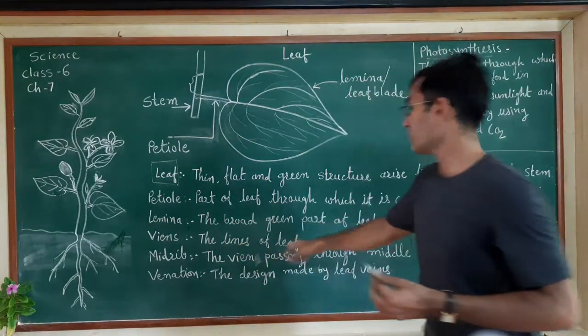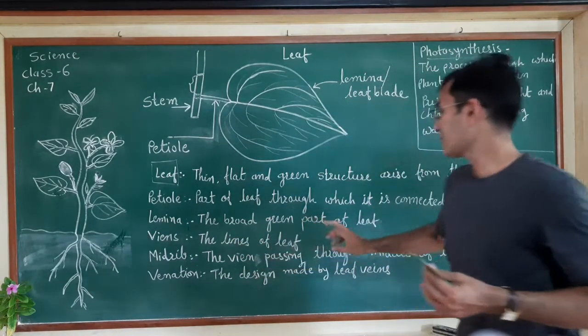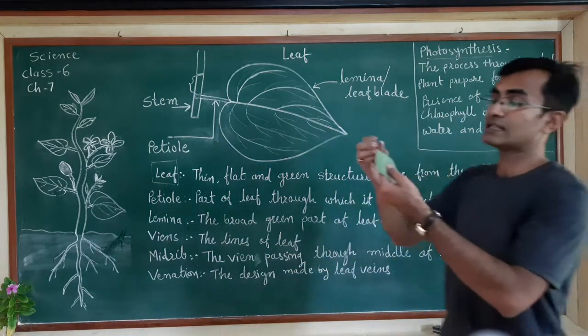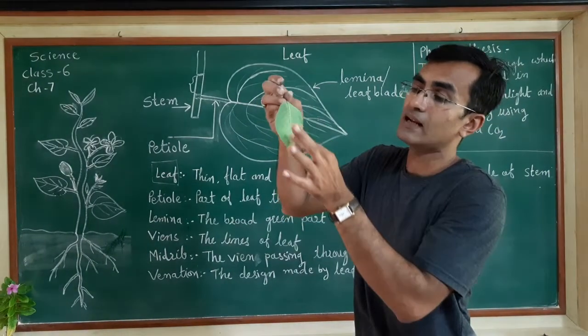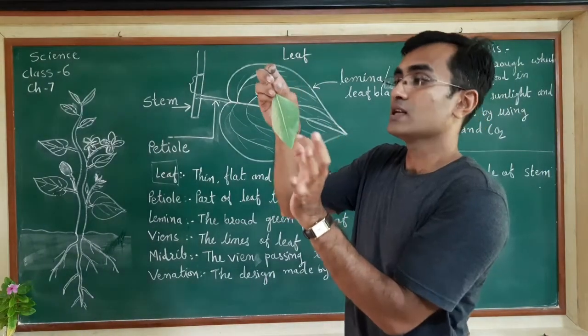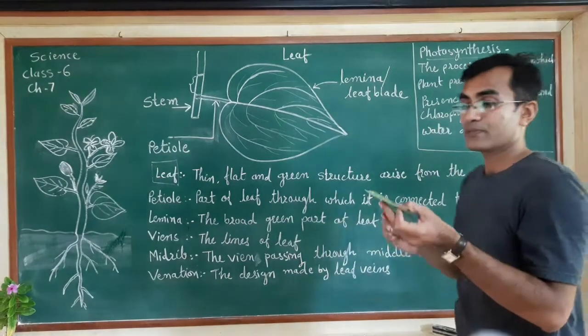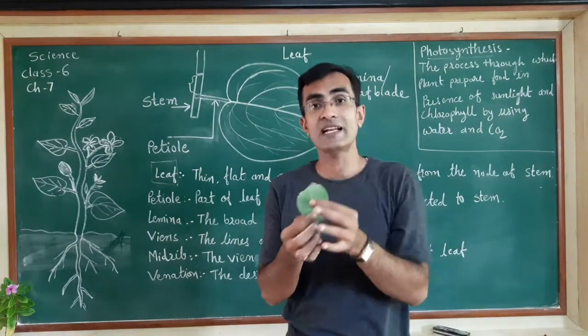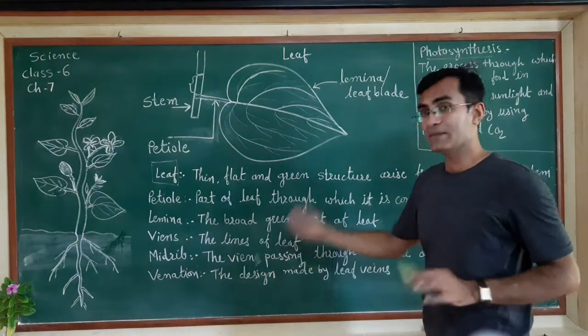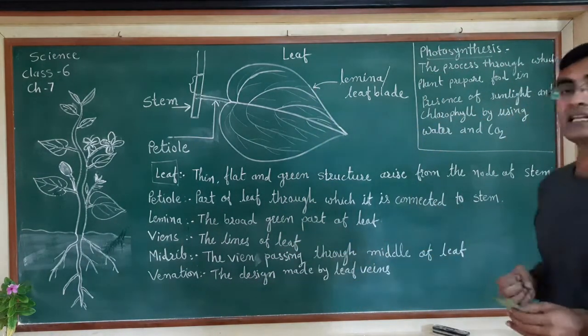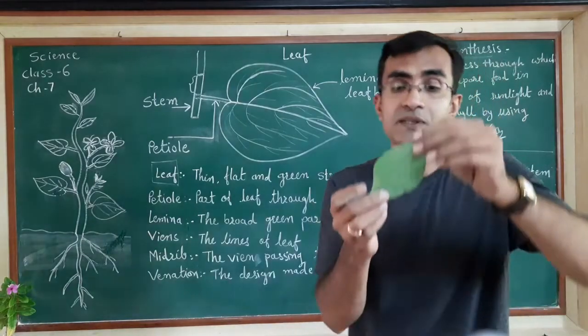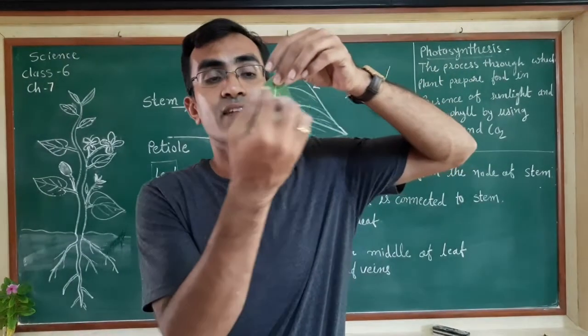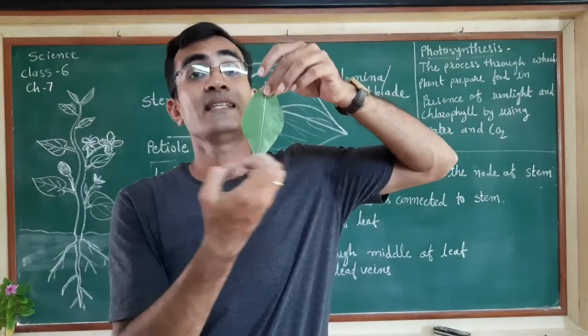So the line of the vein passing through the middle of the leaf, through to the end, is called the midrib. Now we will understand about the venation. What is venation? Venation simply means the design made by the leaf veins. So if you observe into the leaf, the veins have made design here.